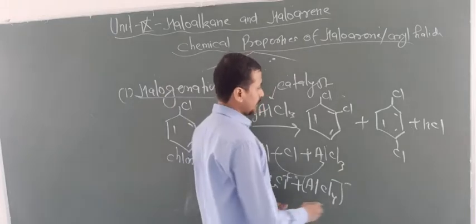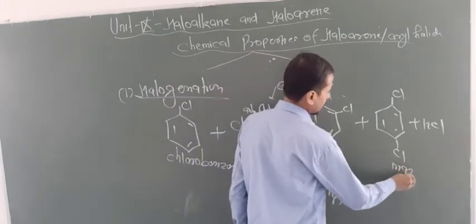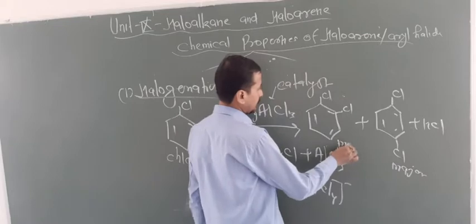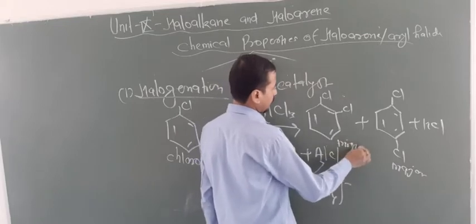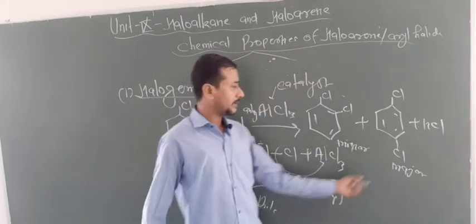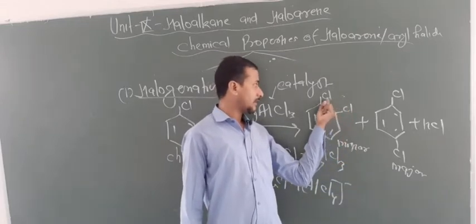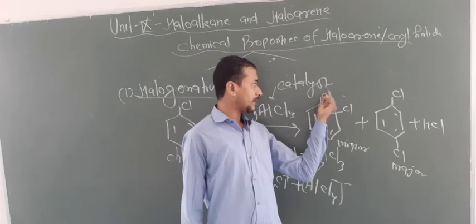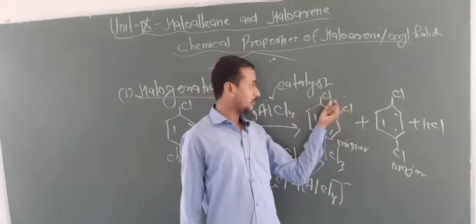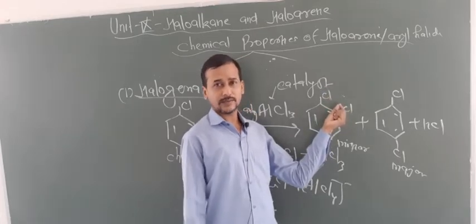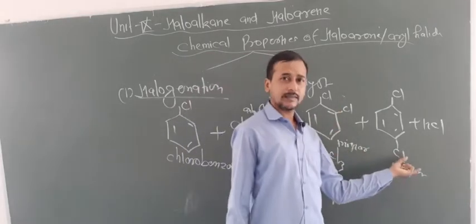So now this is the major product and this is the minor product. One question may arise: why is it the major product and why is it the minor product? So look at the electron density. Here Cl has a lone pair, and this also has a lone pair, and they come closer to each other. So that's why more repulsion takes place. Here there is less repulsion, that's why it is more stable.